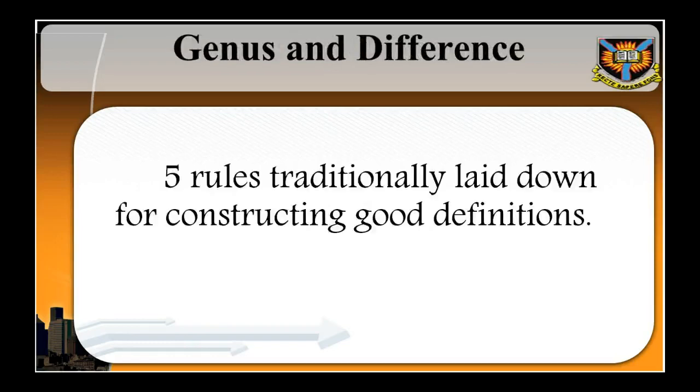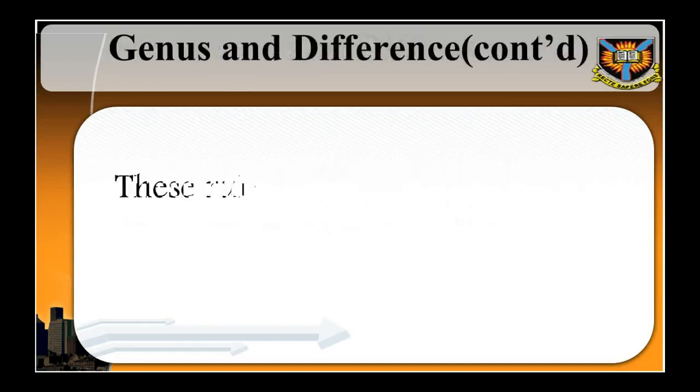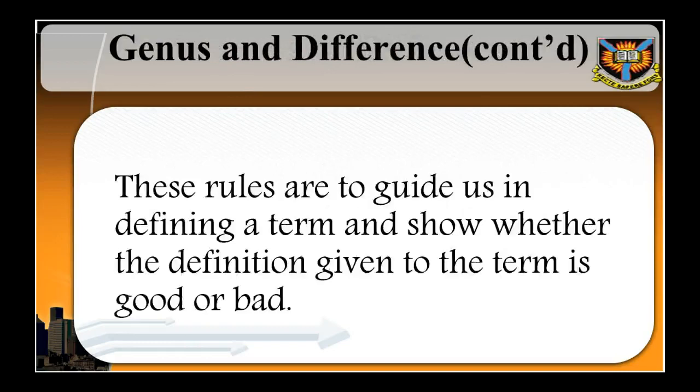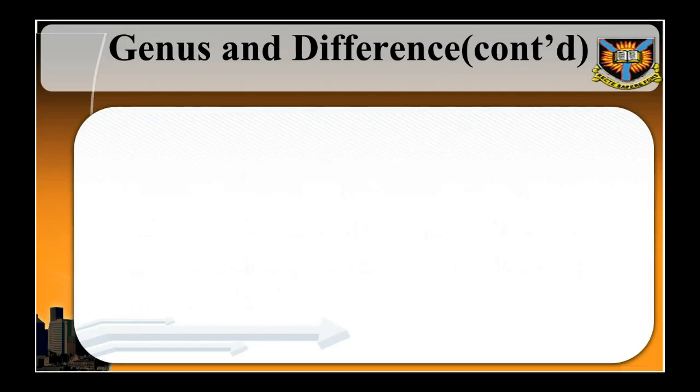Genus and difference. There are 5 rules that have been traditionally laid down for constructing good definitions. These rules are to guide us in defining a term and show whether the definition given to the term is good or bad. A good definition, therefore, requires the thoughtful selection of the most appropriate genus for the term in question, as well as the identification of the most helpful specific difference for that term. Copi et al., 2006, page 453.